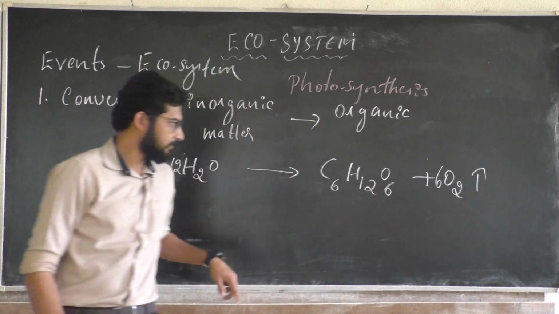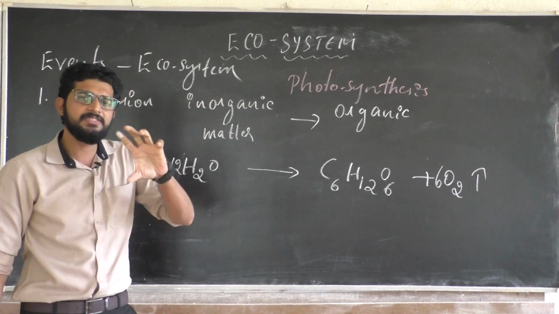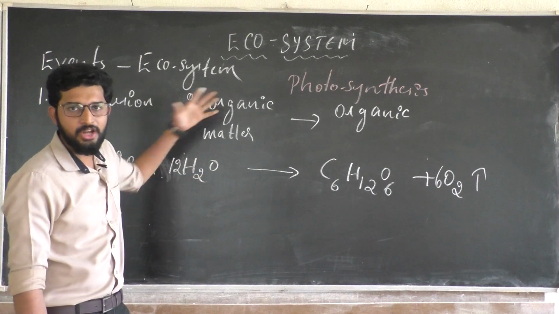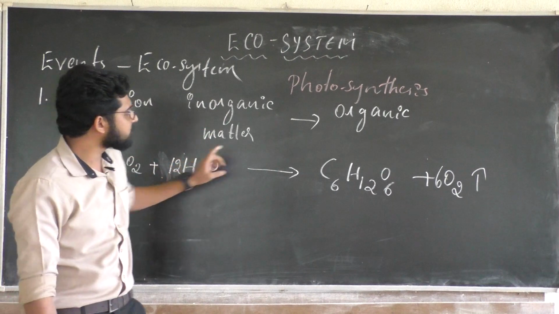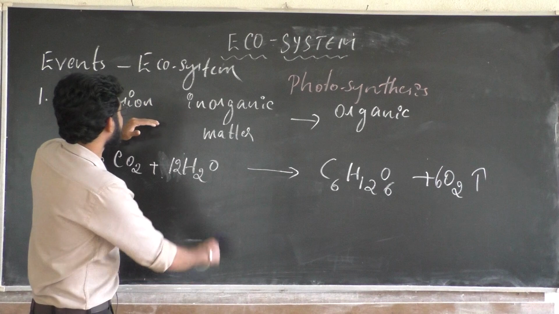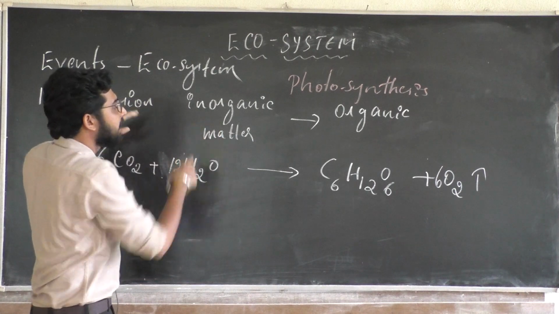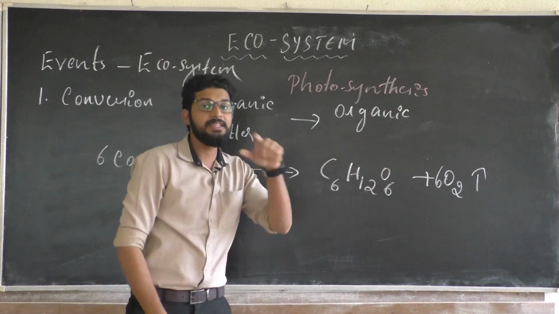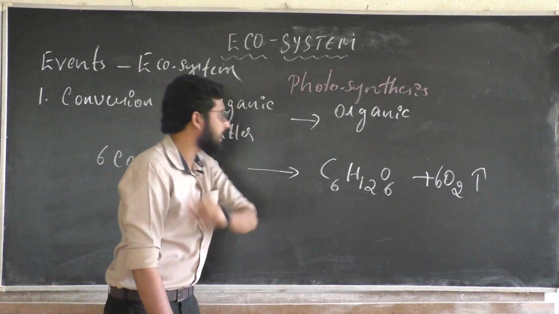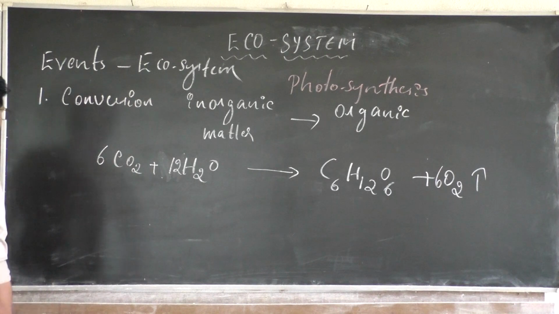See, this is a very simple process. Carbon dioxide and water are inorganic and give rise to simple sugar, organic. So we have a definition: conversion of inorganic to organic by means of photosynthesis. This holds good. Exactly, this is the right reaction.